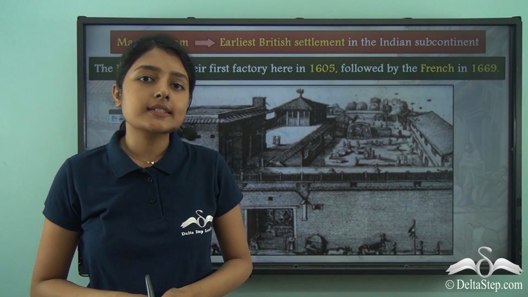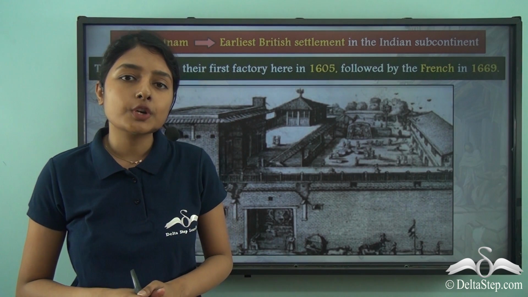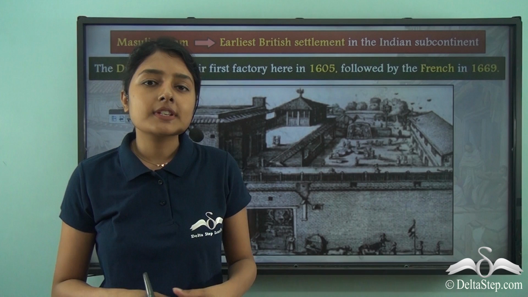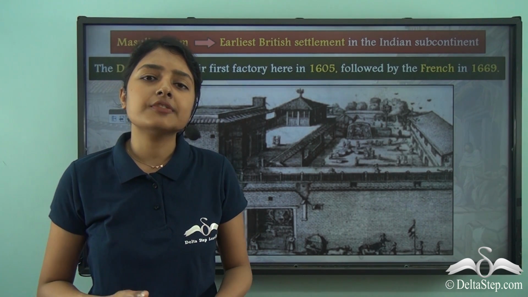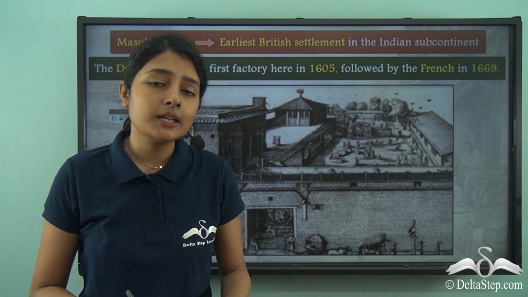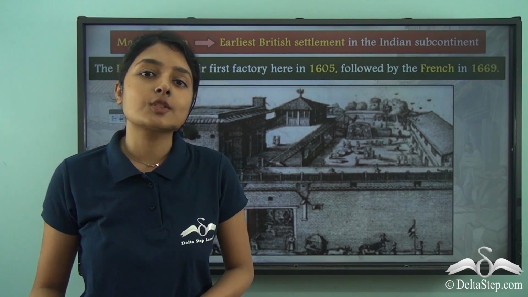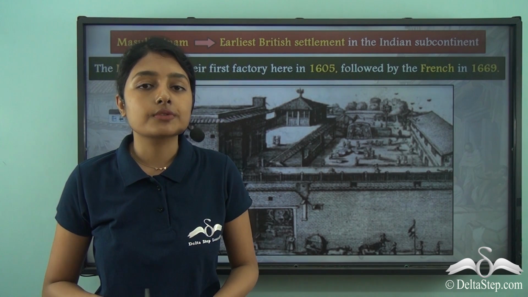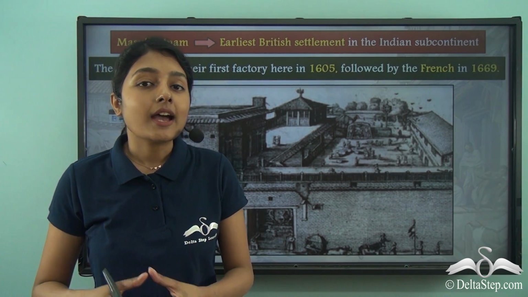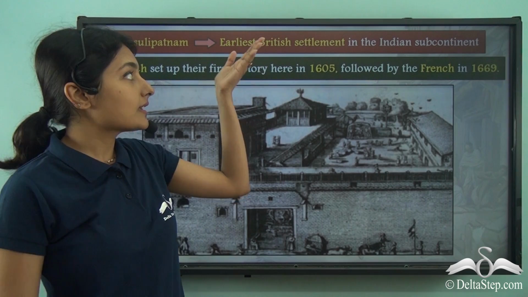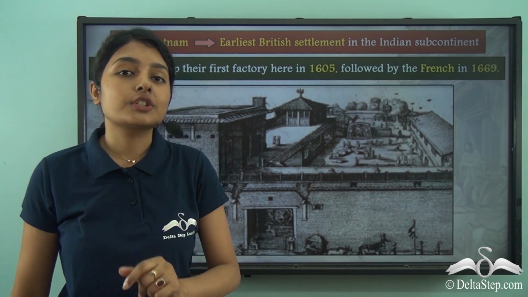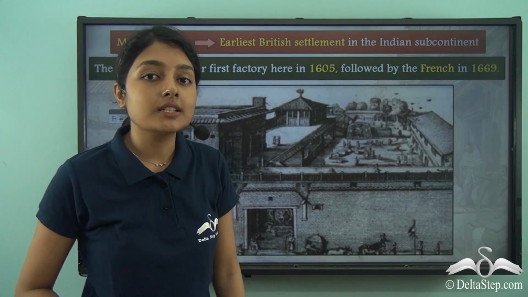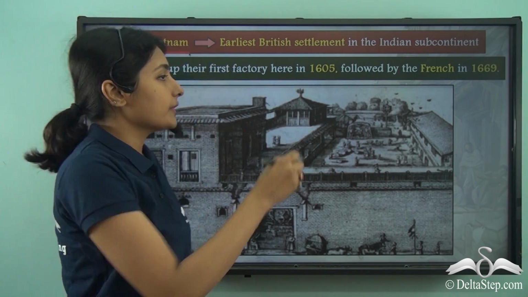We have been discussing how important Masulipatnam was as a port town in medieval India. It is from this port town of Masulipatnam that different kinds of items like diamond, chains or even textiles were exported, as a result of which many Britishers were coming to this port town. What happened because of this was the establishment of the first British settlement. So the earliest British settlement in the Indian subcontinent was at Masulipatnam.